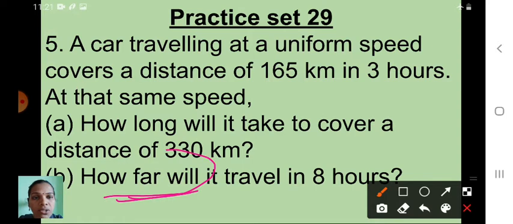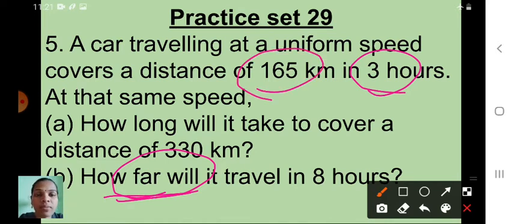That means the distance. They are asking what? Distance. So here that statement, right side which one will come? This distance will come on right hand side, this one will come on left hand side. Okay, see here.